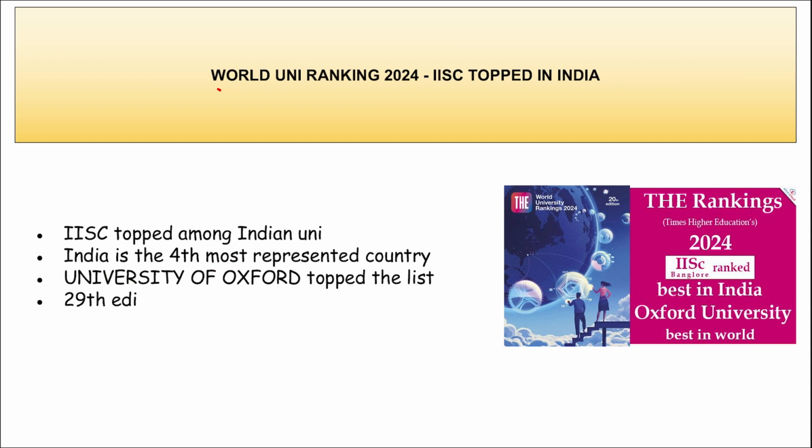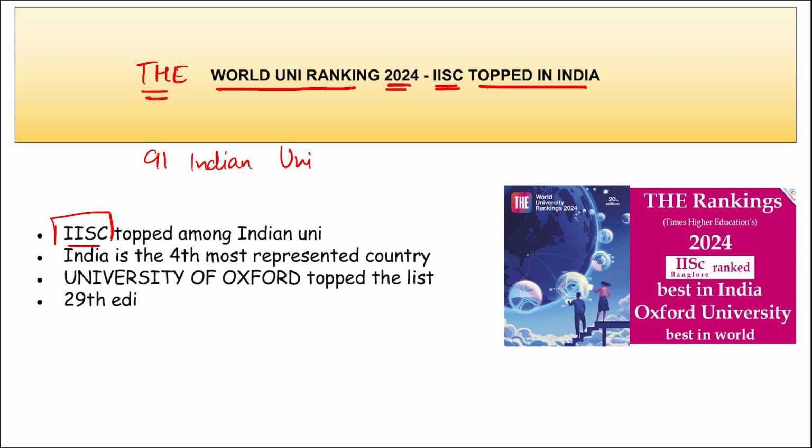Next, the World University Ranking 2024 was released, and among the Indian institutes, it was IISc Bangalore that has topped in India. I repeat, recently the Times Higher Education World University Ranking for 2024 was released, and IISc Bangalore has topped among the Indian universities. In this particular ranking, 91 Indian universities were listed, and among them IISc Bangalore, in Karnataka, has become the top institution among the Indian universities.